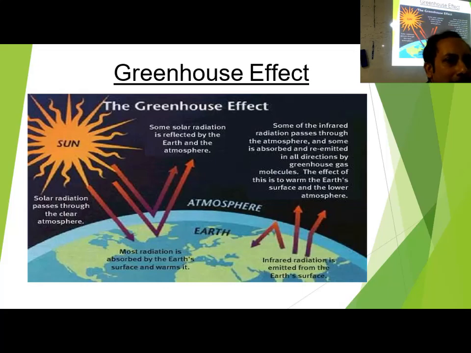What is the color of the planet? How much is the absorption capability? That phenomenon is called albedo. ALBEDO. So how much of the sunlight is absorbed by the earth? Do you know? 30%. And how much is reflected back? 70%. So earth is absorbing only 30% and reflecting 70%.